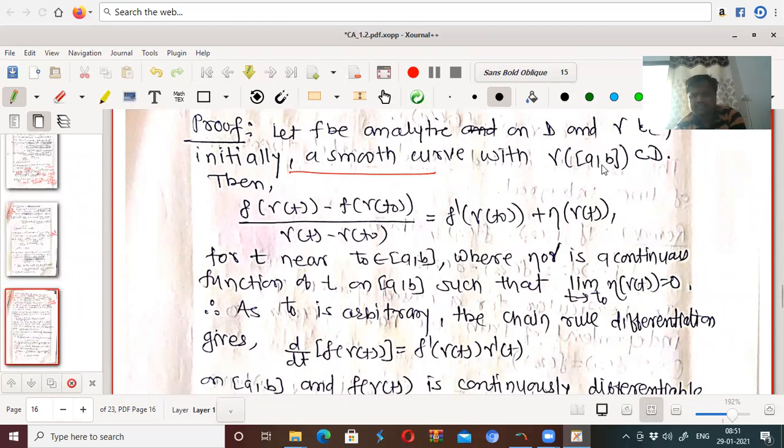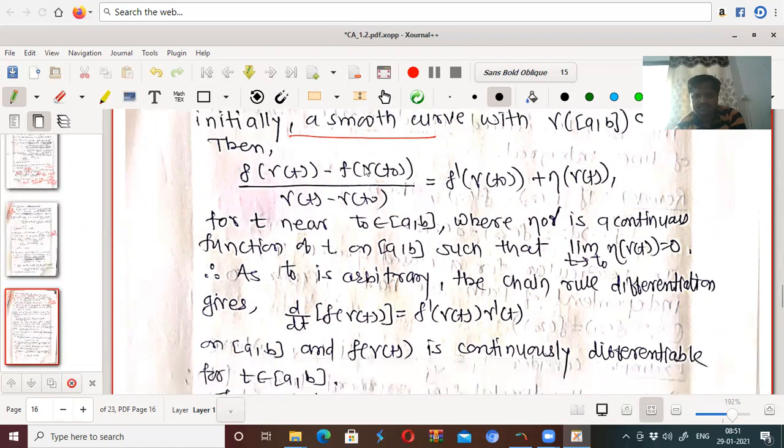For a smooth curve gamma on AB contained in D, f of gamma at t minus f of gamma at t0, divided by gamma at t minus gamma at t0, equals f dash at gamma at t0 plus eta of gamma of t, for t near t0 in AB, where eta of gamma, this composition, is a continuous function of t on AB such that the limit as t tends to t0 of eta of gamma of t equals 0. Can we write this?